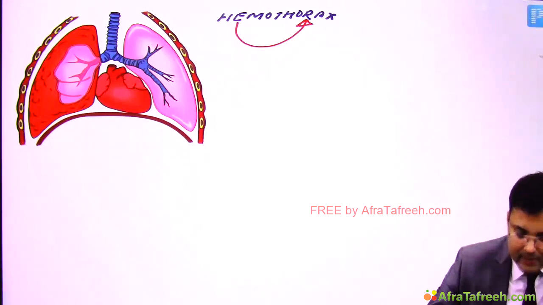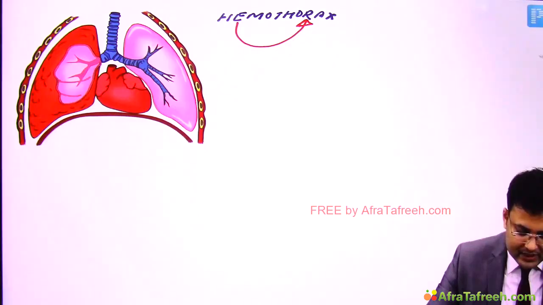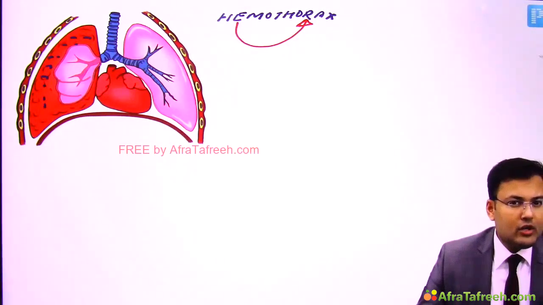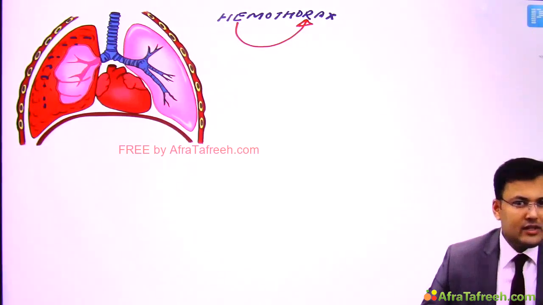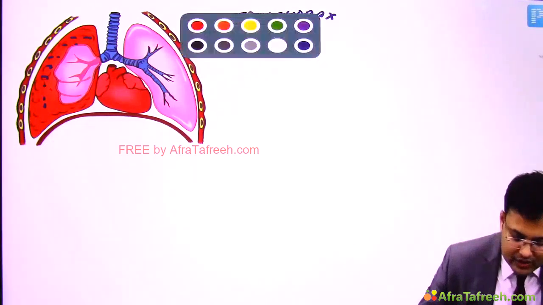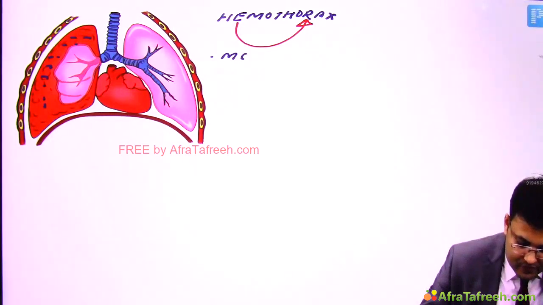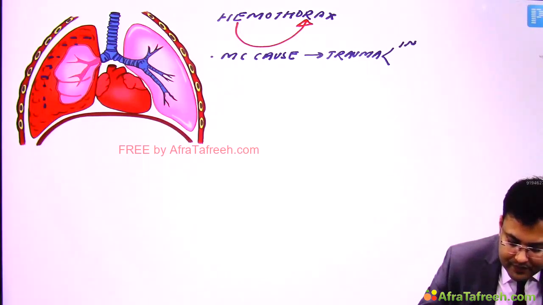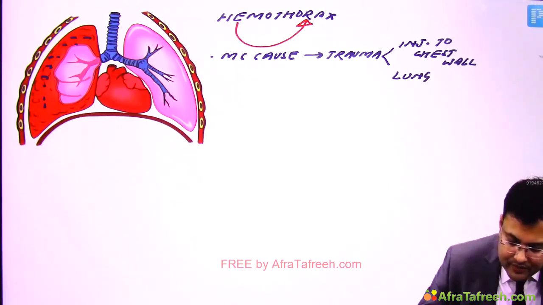So there is collection of blood in the pleural space. Here you can see there is collection of blood in the pleural space. Clear? What is the cause of this hemothorax? The most common cause is trauma, and because of this trauma there is injury to the chest wall, and sometimes there is lung laceration.